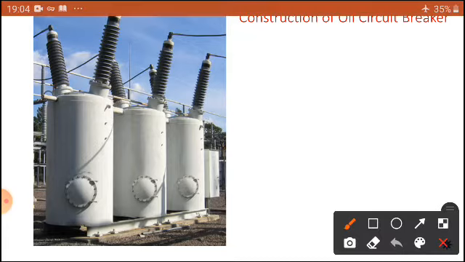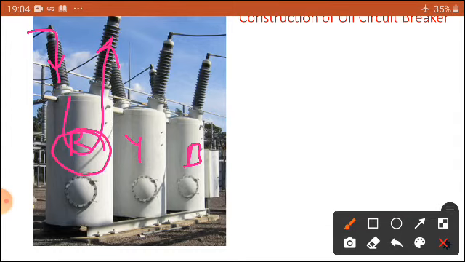Now this is one bulk oil breaker. In this case, this is the R phase, Y phase, B phase, each phase. Whatever incoming is coming, this mechanism is going to this one. If a sudden arc happens, this oil is going to quench it. You can see the substations where we are going to use these breakers, in 132 kV EHV substations.